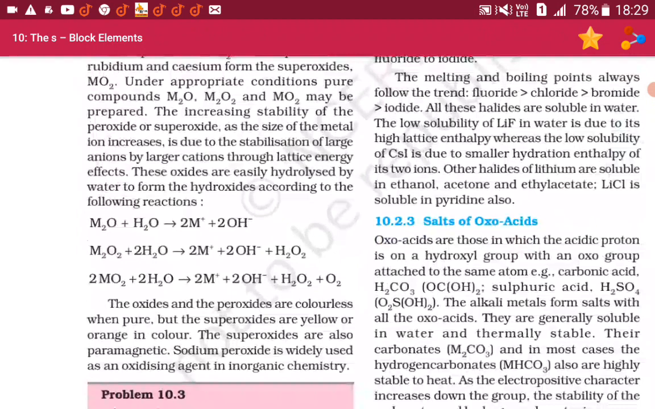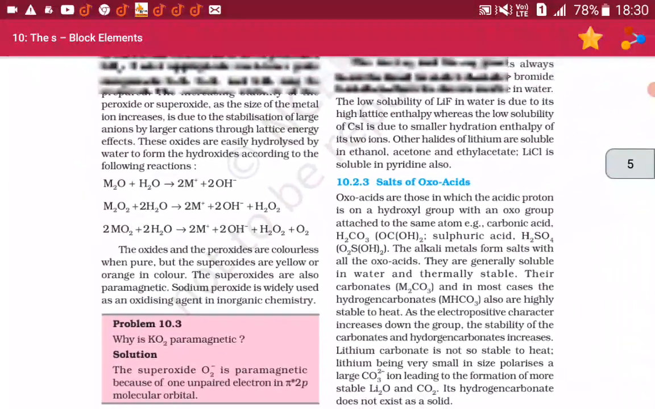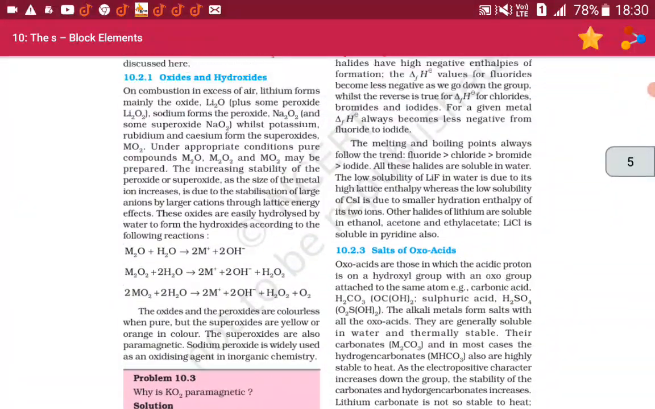The oxides and the peroxides are colorless when pure, but the superoxides are yellow or orange in color. The superoxides are also paramagnetic. Sodium peroxide is widely used as an oxidizing agent in inorganic chemistry.